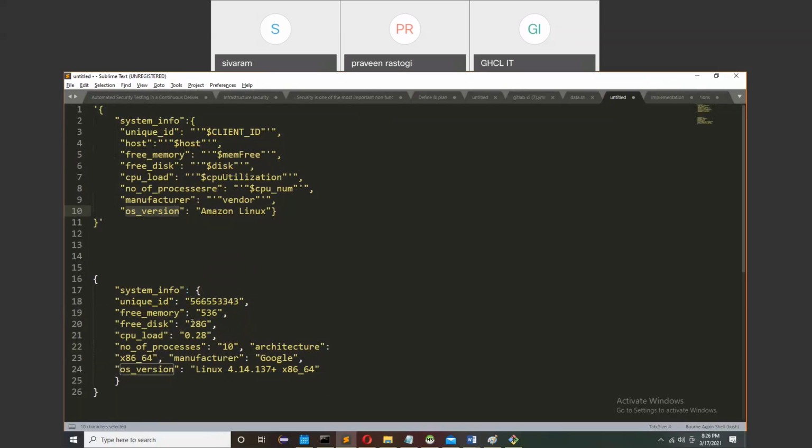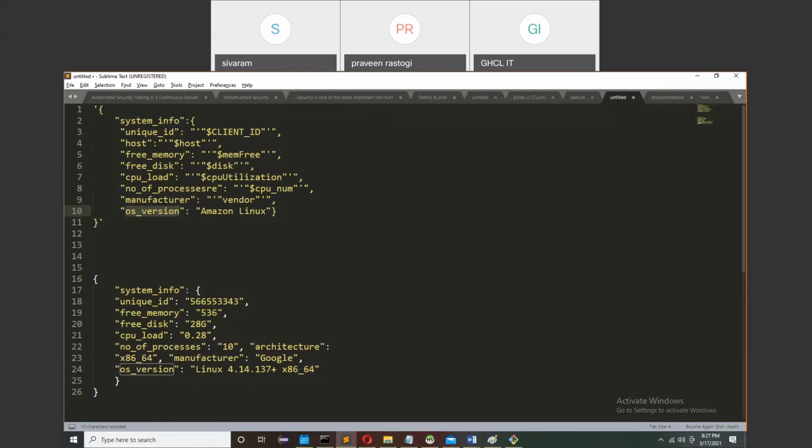The operating system on different servers may be different. On some servers we have Linux 4.14, in some cases Ubuntu, or in some cases Red Hat. So you need to get that information dynamically from the script.